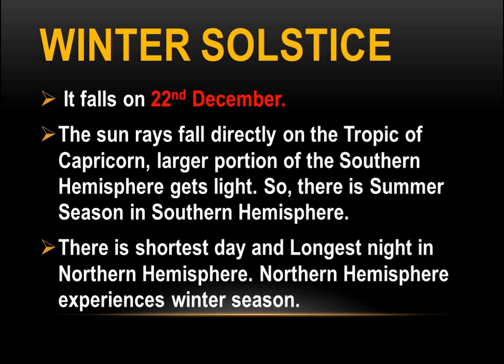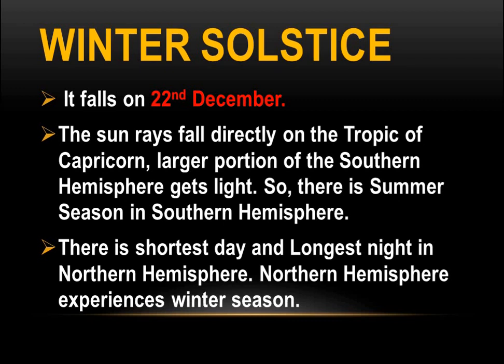So this is all about summer solstice and winter solstice. On 21st June it is summer solstice, on 22nd December winter solstice. In summer solstice the direct rays of the sun fall on the Tropic of Cancer in the northern hemisphere, and in winter solstice the direct rays of the sun fall on the Tropic of Capricorn in the southern hemisphere.